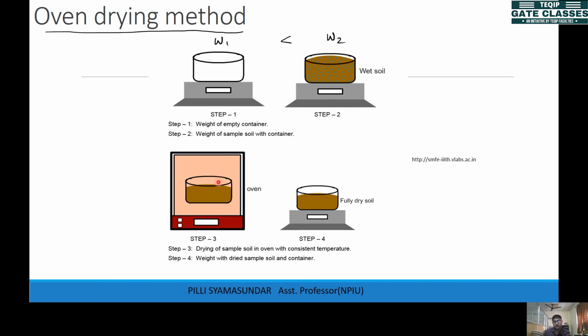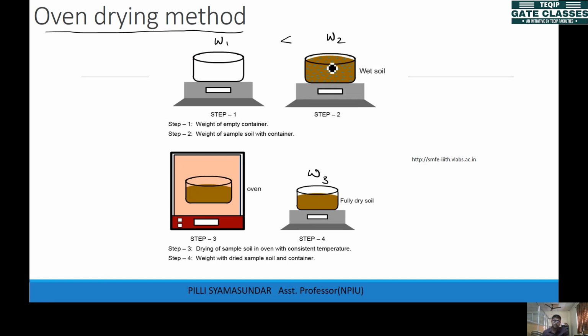After that drying process, you remove it from the oven and take the soil out, which has only the solid particles, no water, and you again weigh the soil along with the container, right? Let's say that weight is W3, which will be less than W2 because there is no water in W3, and here you have water, right?